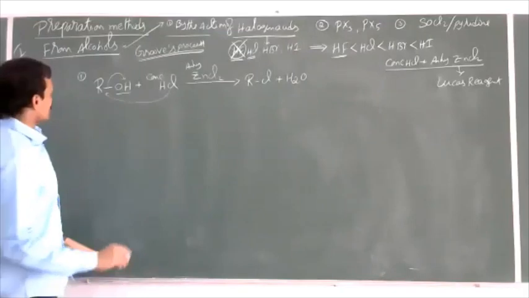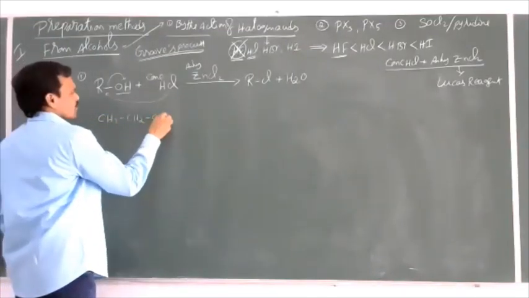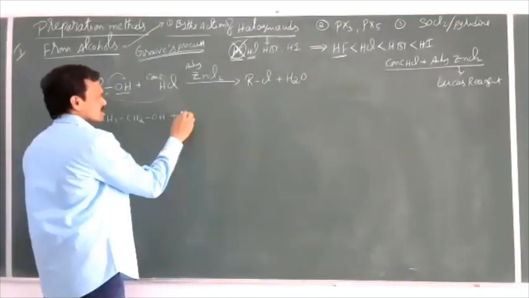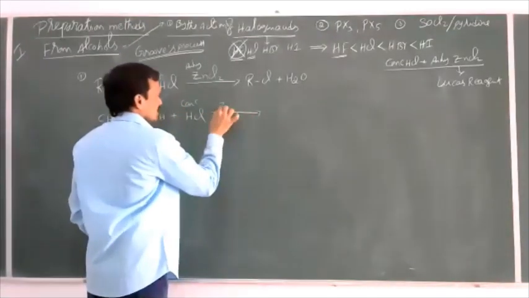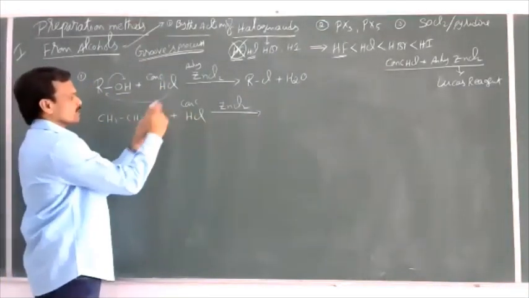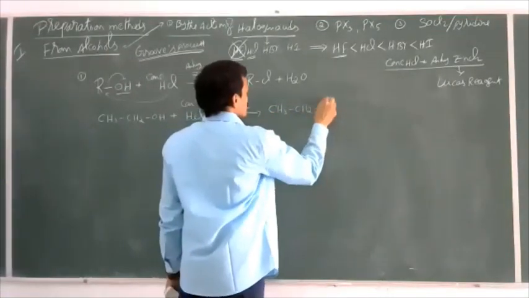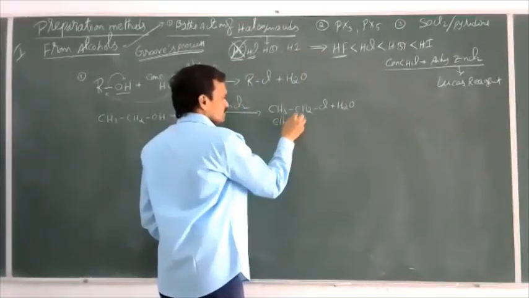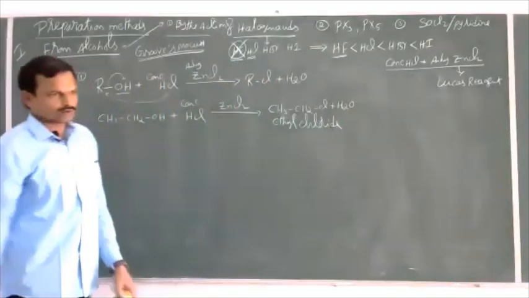Now let us see an example for this. CH3CH2OH, which is nothing but ethyl alcohol, plus concentrated HCl in the presence of anhydrous ZnCl2. Now here Cl minus replaces OH minus, then you can get CH3CH2Cl plus H2O, which is nothing but ethyl chloride.